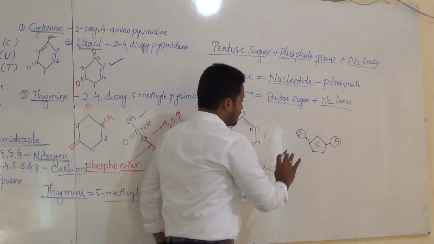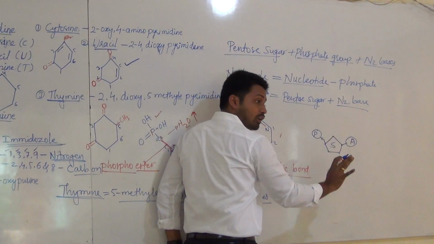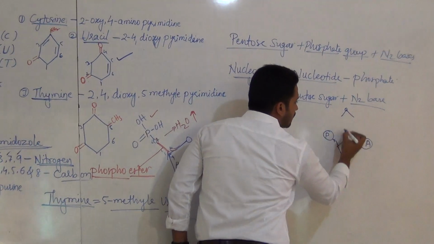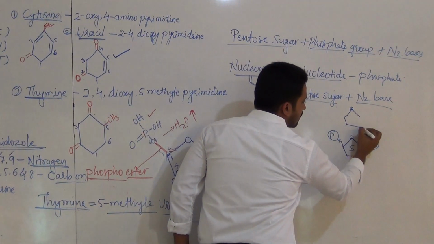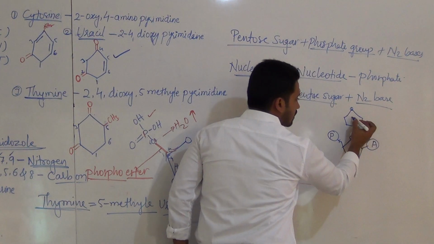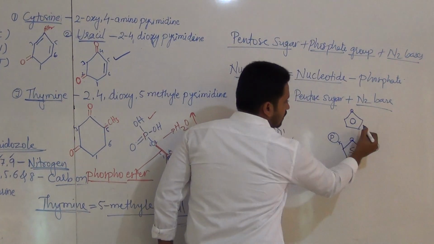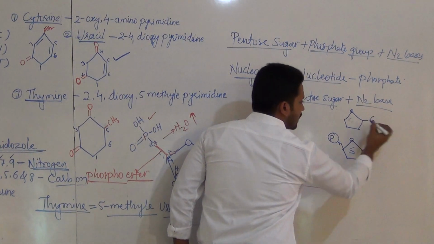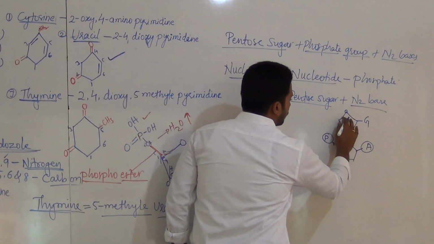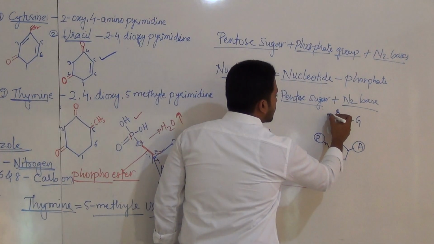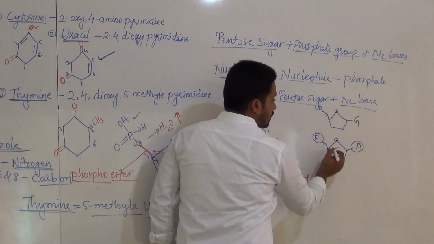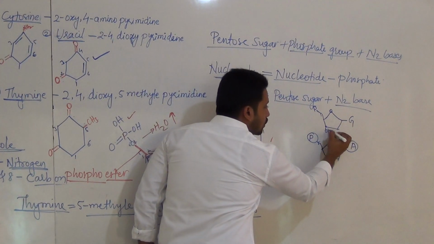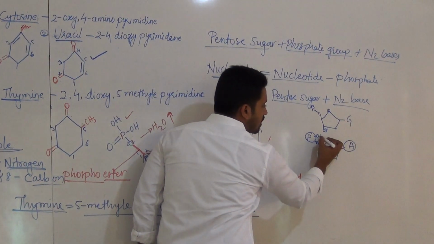And what happens here? Here phosphate has already lost one hydrogen. When you join here, that is oxygen here. A simple structure of that is a nucleotide chain. For example, here guanine. And again here it is the fifth carbon, phosphate will join here. Now what happens? There will be a bond at the third carbon OH and again OH of this phosphate.